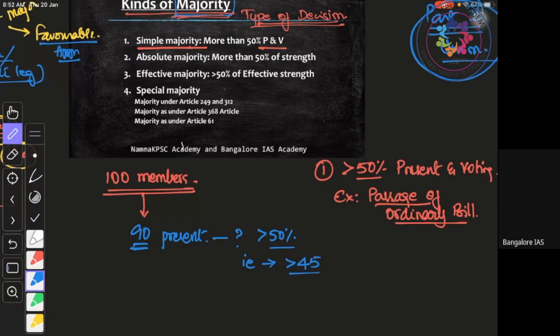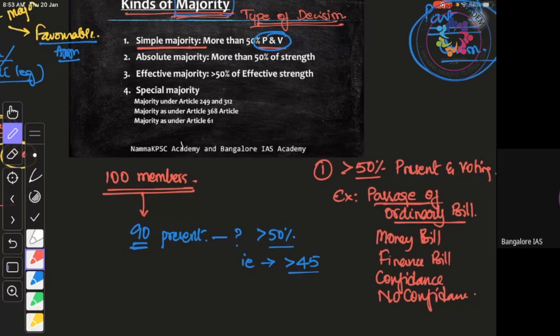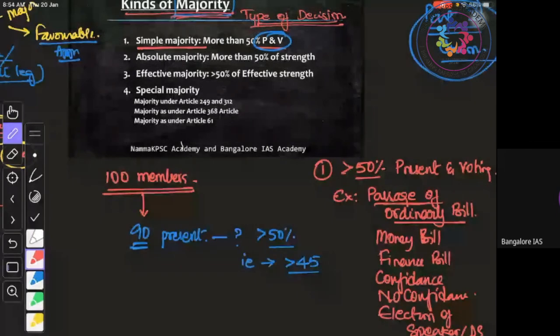So simple majority is more than 50% present and voting, but for now, just for your understanding, I've given these examples. Passage of an ordinary bill, money bill, confidence and no confidence motion, then election of speaker, deputy speaker, deputy chairman, all of this requires this one. Is that okay, guys? So this is the first one, that is more than 50% present and voting.